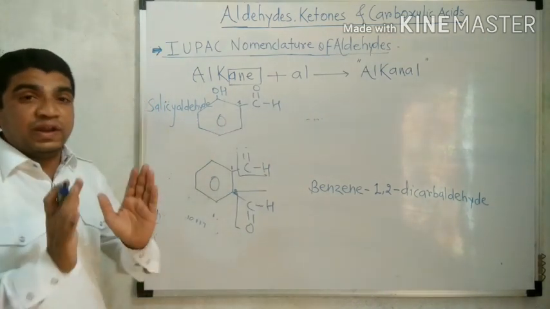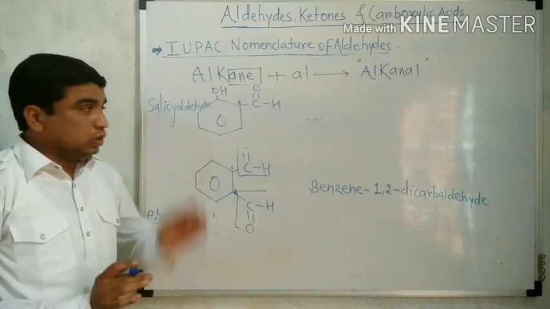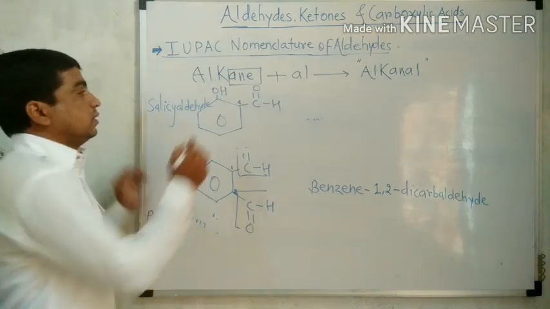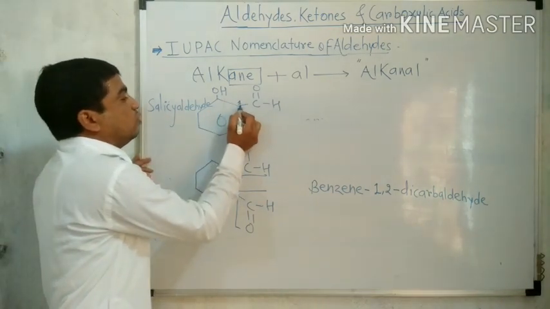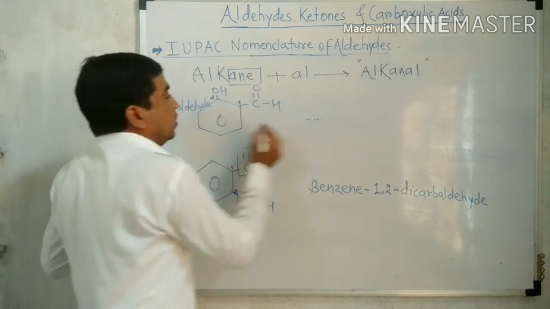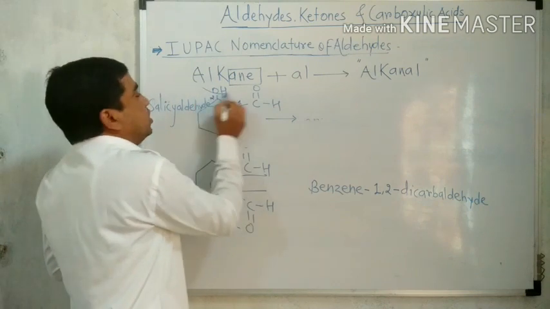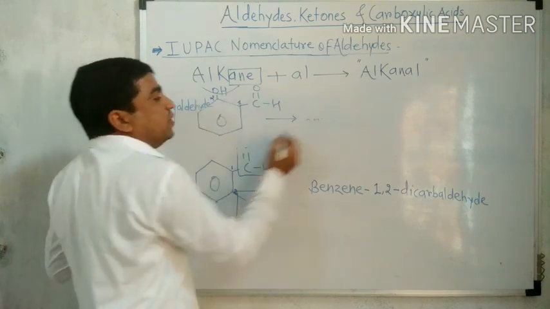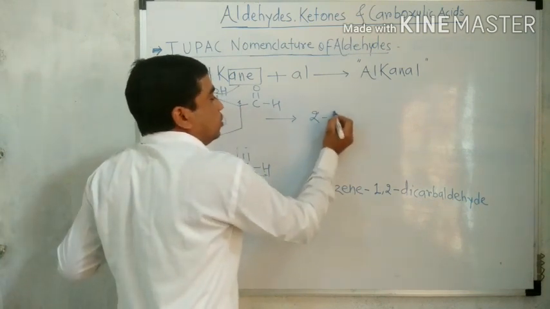We know that for numbering of the aromatic structure, the CHO group gets number 1 and the OH group gets the second number. So according to this position, OH is located at the second carbon of benzene. Therefore it is 2.